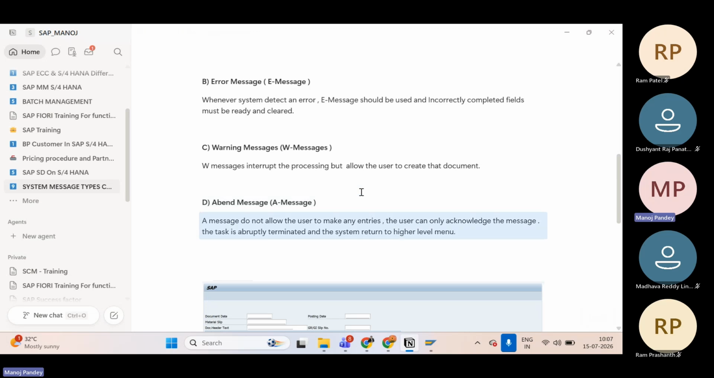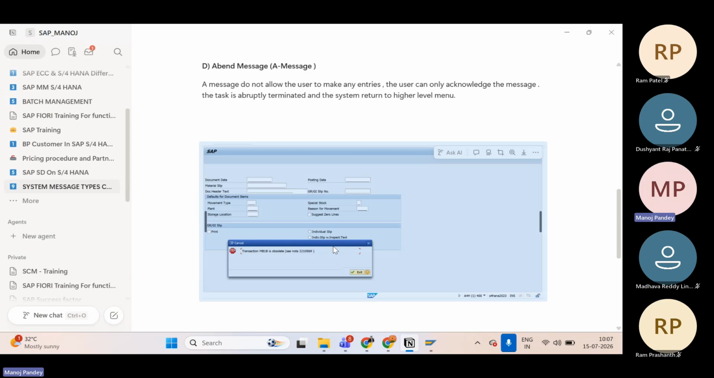Then there is the event message. Event means a message that does not allow the user to make any entries. The user can only acknowledge the message. A task is abruptly terminated and the system returns to the high level menu. So that's an abandoned message.